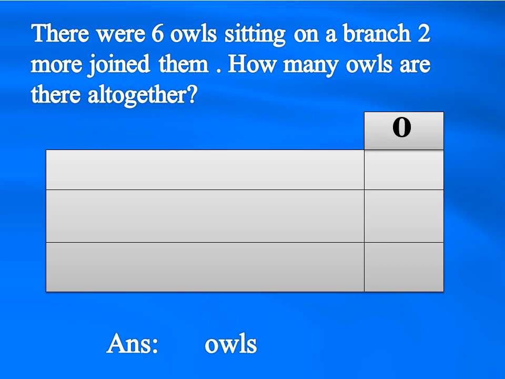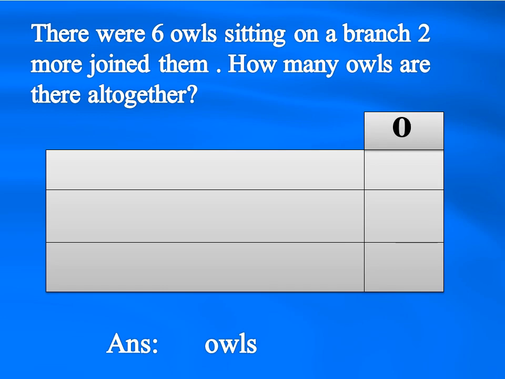Dear, shall we see one more example? There were 6 owls sitting on a branch. 2 more joined them. How many owls are there altogether? What is the question given there, dear? On a branch, there are 6 owls sitting and 2 more owls joined them. And what is the question asked? How many owls are there altogether?